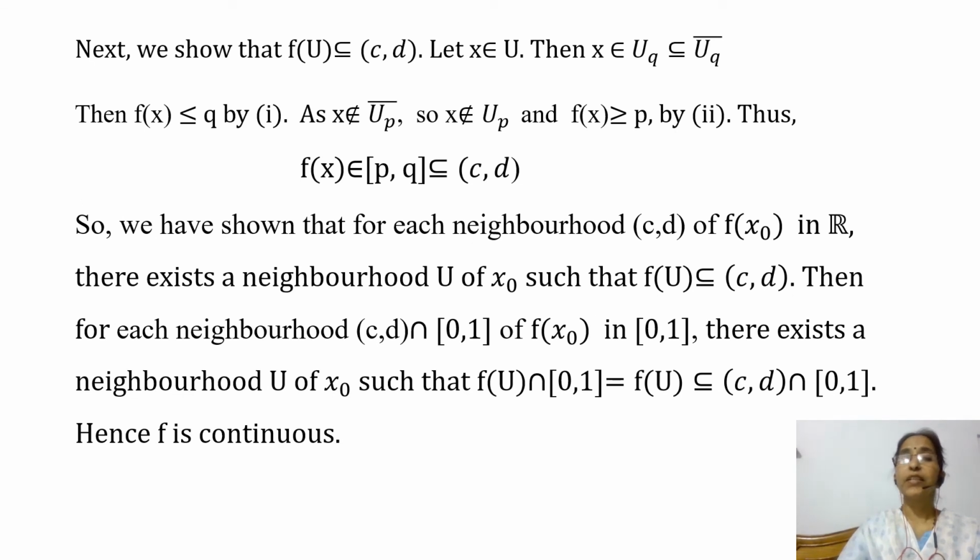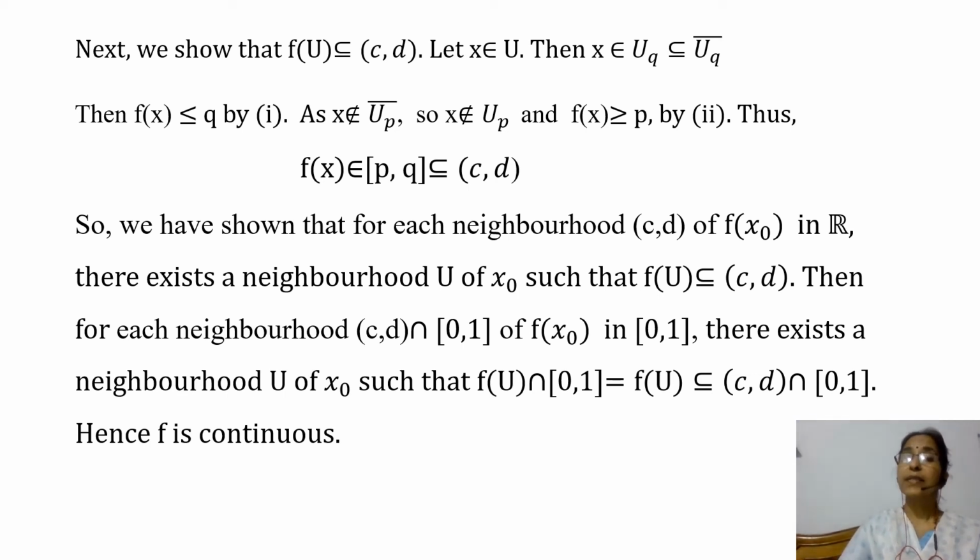Next, we show that f of U is contained in the open interval (c, d). Let x belong to U. Then x belongs to U_q, and U_q is contained in the closure of U_q. Then by 1, f of x is less than or equal to q.